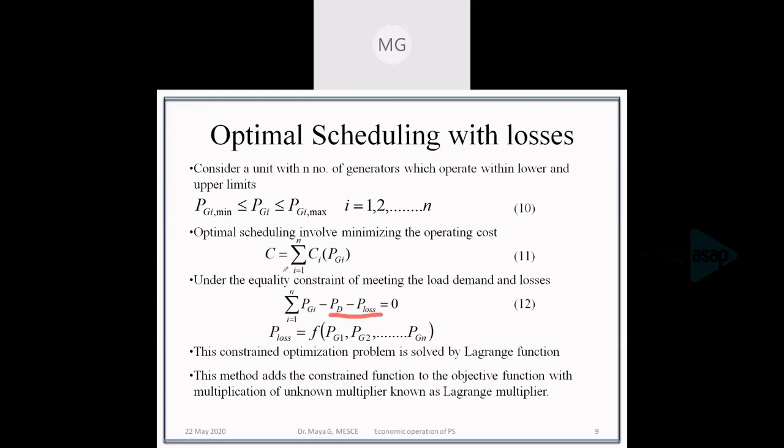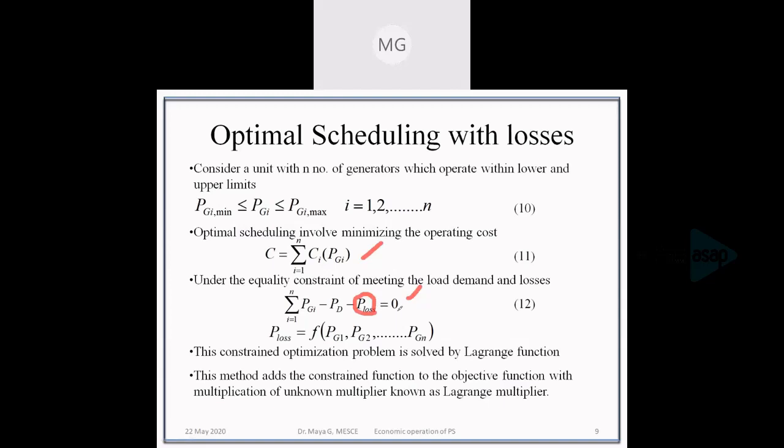Whereas the objective function is the same, that is, the cost of generation is the sum of the cost of generation of each and every unit. Okay. So we have this particular objective function and constraint. But the losses, what about the losses? The losses in the system, as we know, depend on the generation.